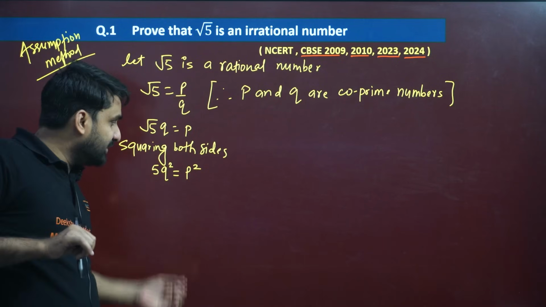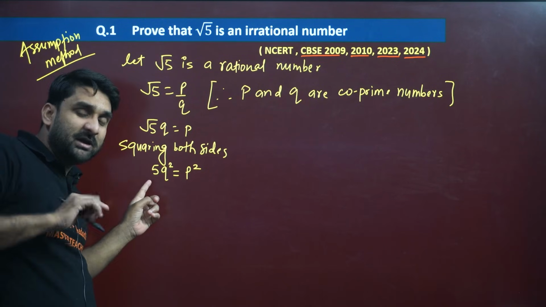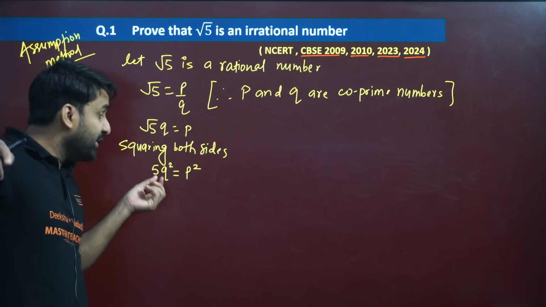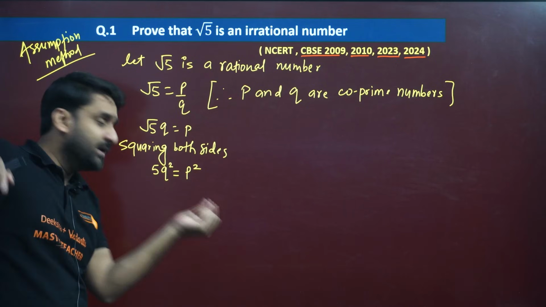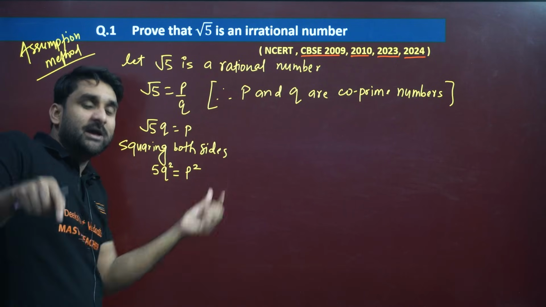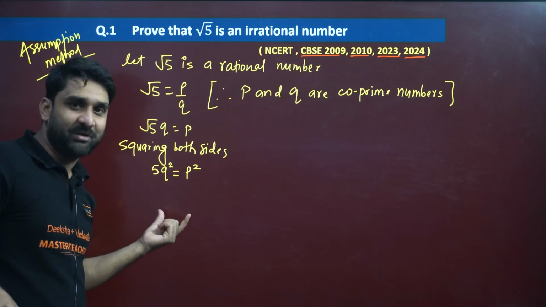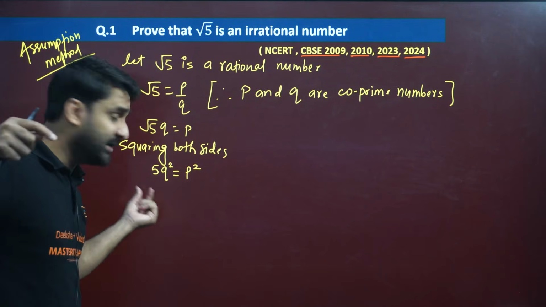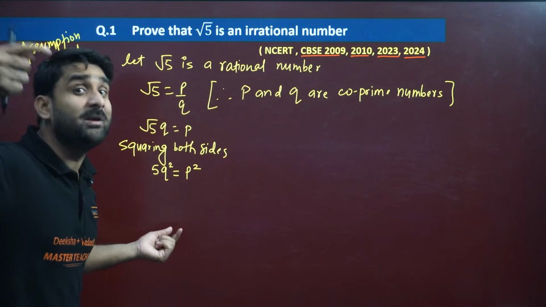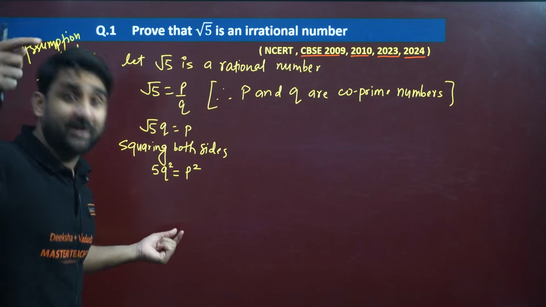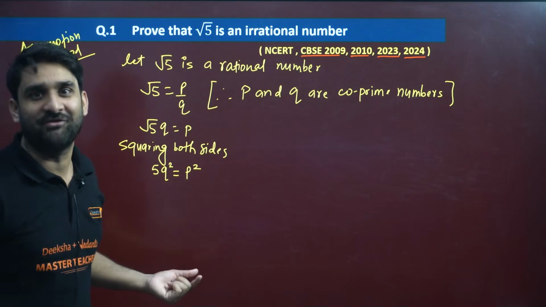Now, my dear, focus on one thing. 5 here is in multiplication with q square. If we take this 5 to this side, 5 will go to the denominator position, which means p square will be divided by 5. And if p square is divided by 5, it means p is also divided by 5.